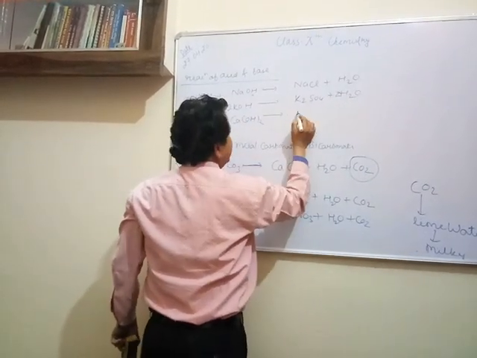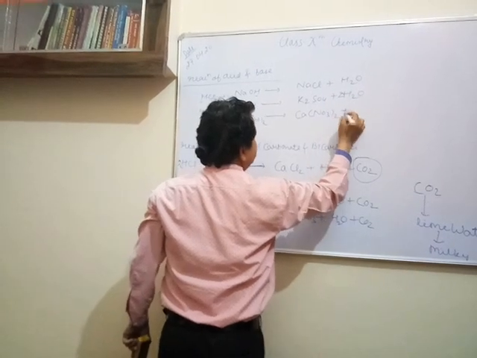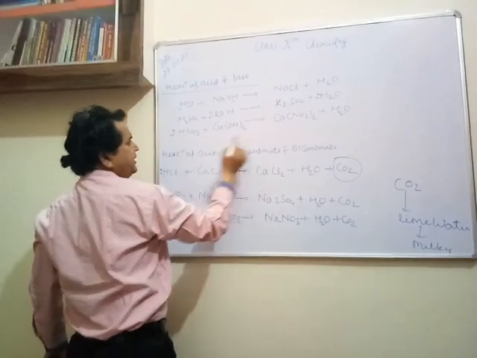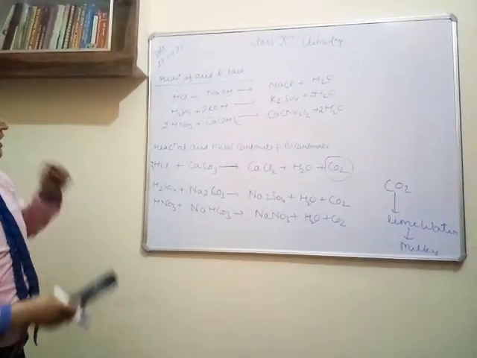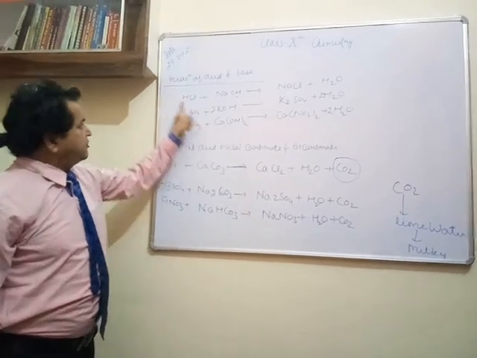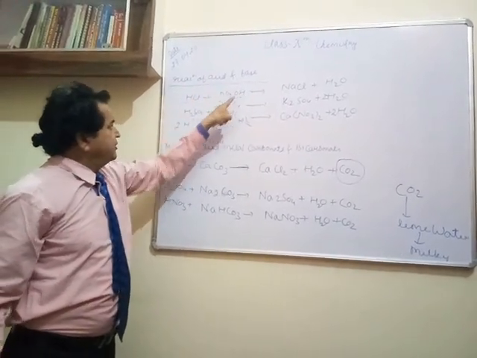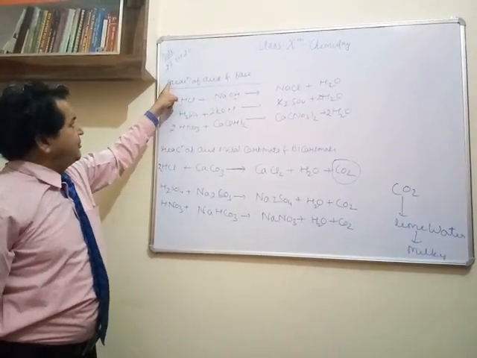Here as well it will give Ca(NO3) whole twice plus H2O. If you studied the first chapter properly, you can write down the equations easily. Very simple. All these reactions are double displacement. Na to Cl, H to OH, K to SO4, H to OH. In this way, this is double displacement.